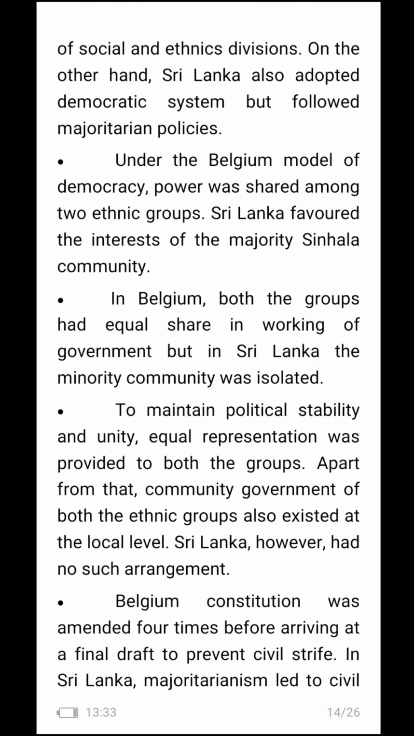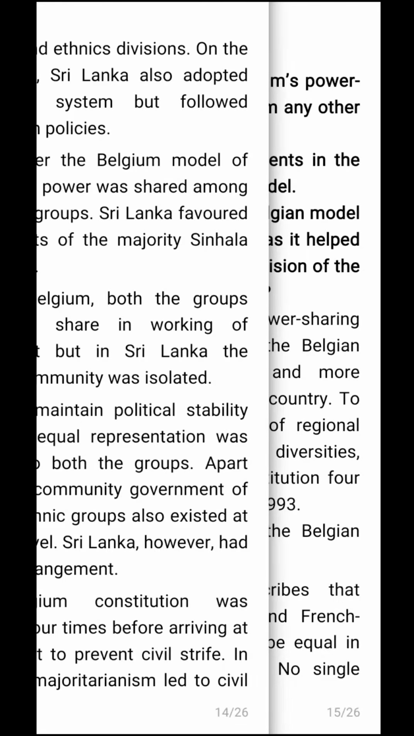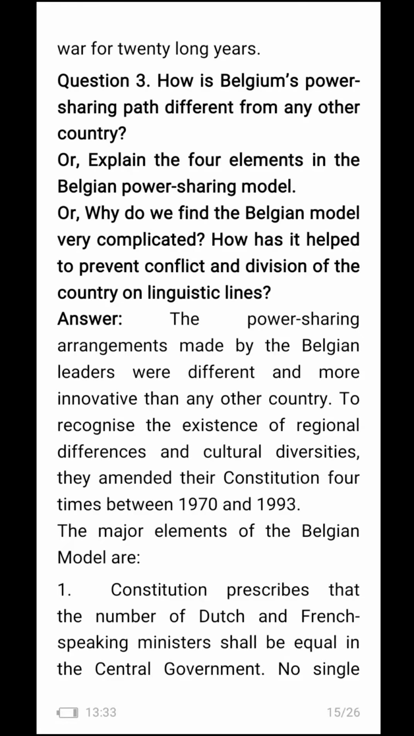Belgium constitution was amended 4 times before arriving at a final draft to prevent civil strife. In Sri Lanka, majoritarianism led to civil war for 20 long years.